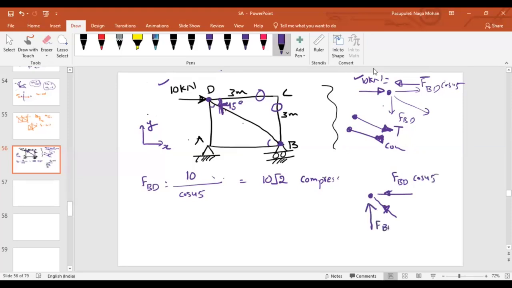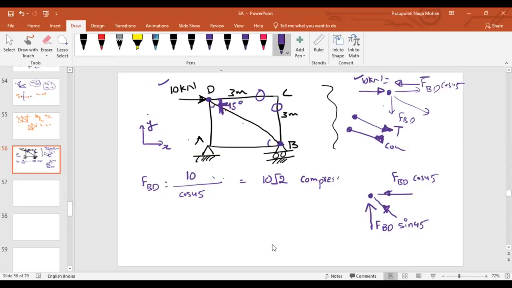That's why I'm telling you, don't be in a hurry to get the answer. Just think while you are saying it. It is common that we are eager to find the answer, but just think about it, right? Because of this force in the member BD, if we resolve it in the vertical direction, it will come as upward direction. To balance it, the force in the member AD should act in which direction? Downward, the opposite direction. See, I'm not completely drawing the free body diagram and letting you solve it as you do in your regular courses.